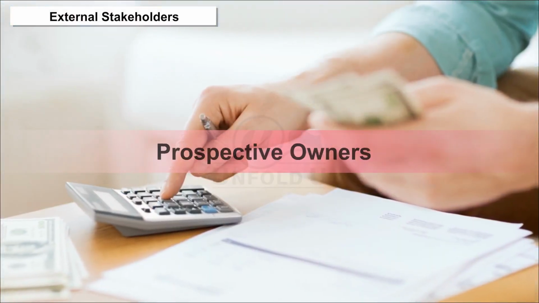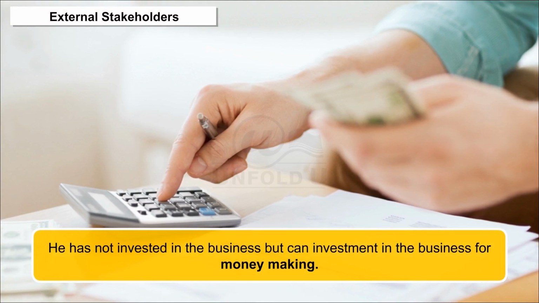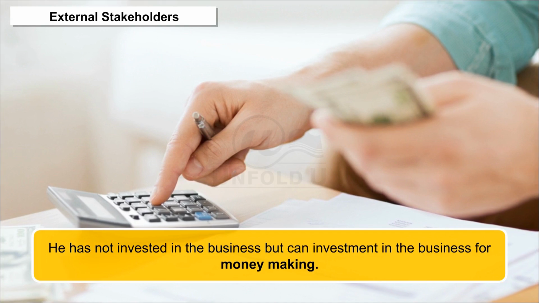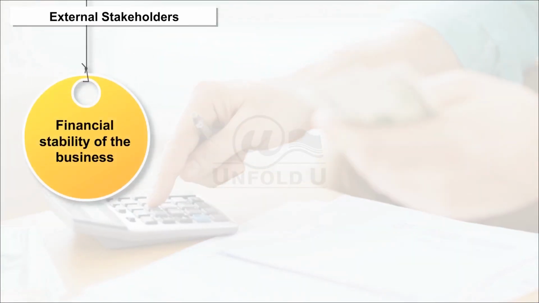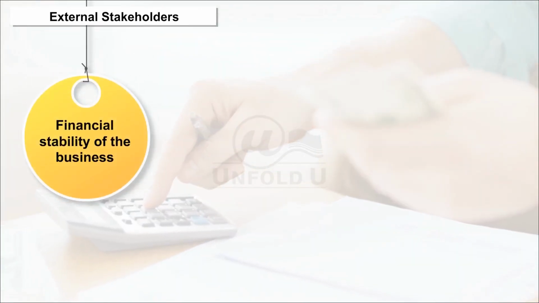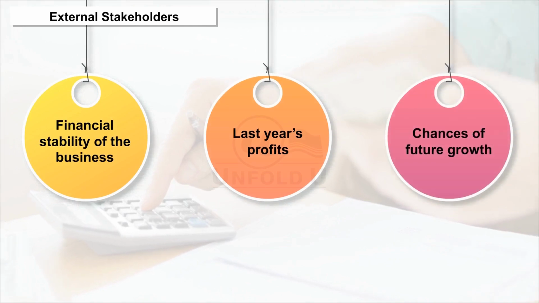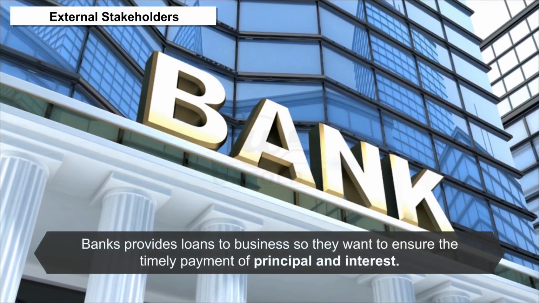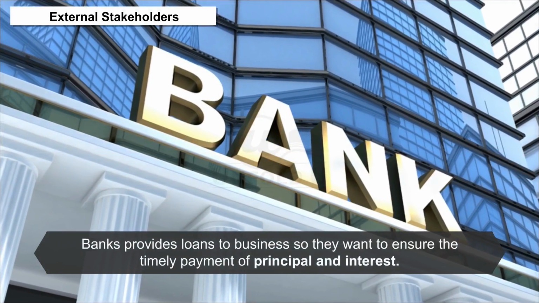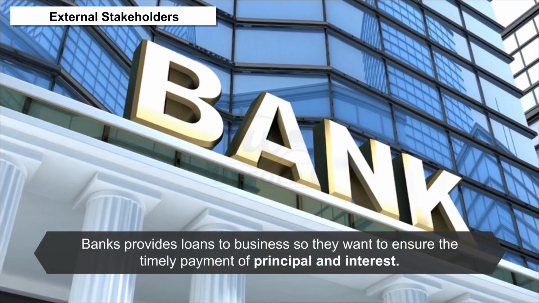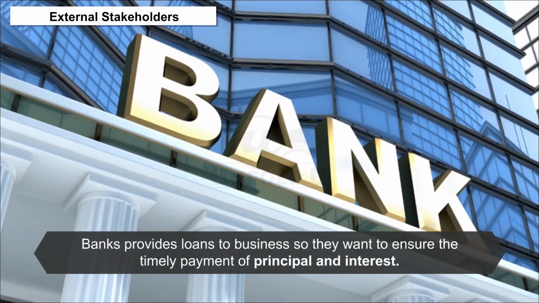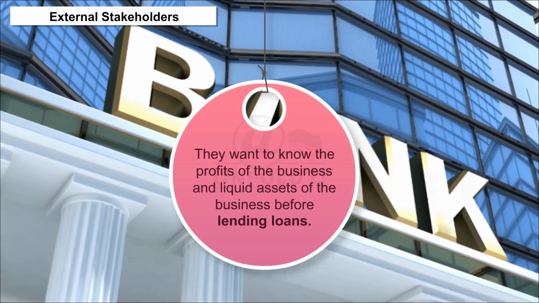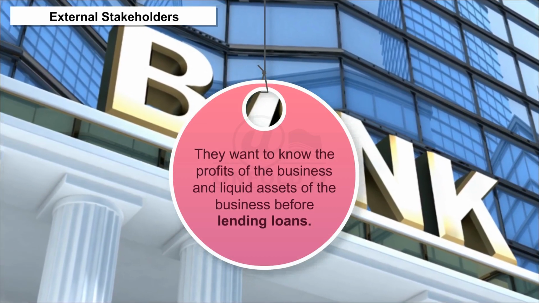Prospective owners. He has not invested in the business but can invest in the business for money making. He is interested in knowing the financial stability of the business, last year's profits, and what the chances of future growth are. Banks. Banks provide loans to business, so they want to ensure the timely payment of principal and interest. They want to know the profits of the business and liquid assets of the business before lending loans.